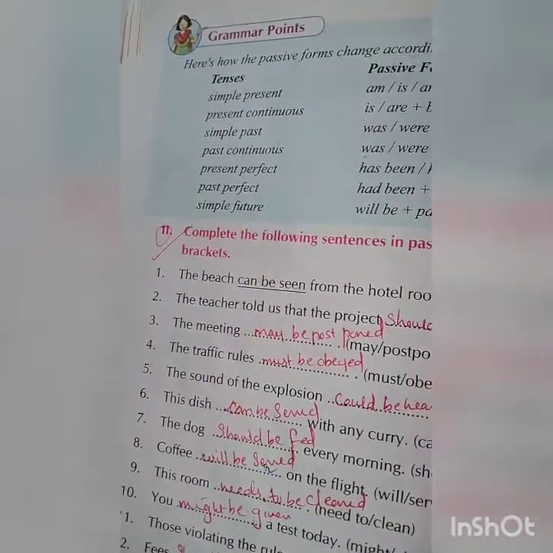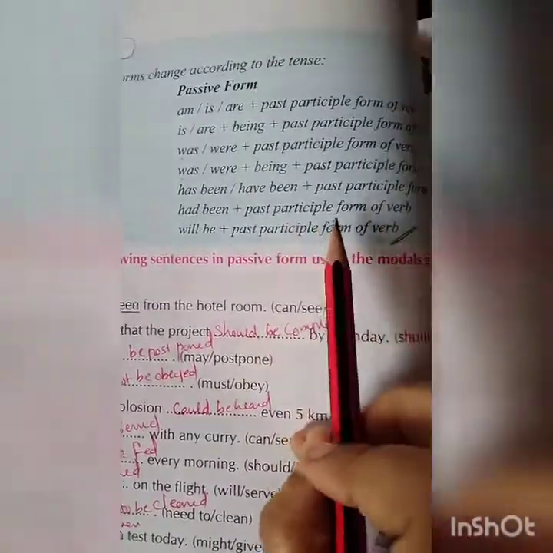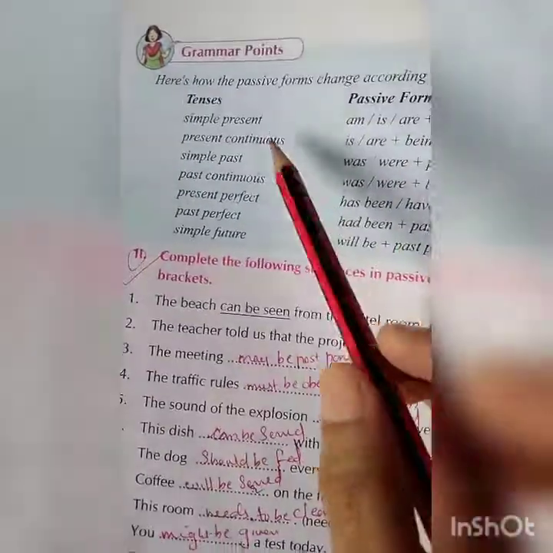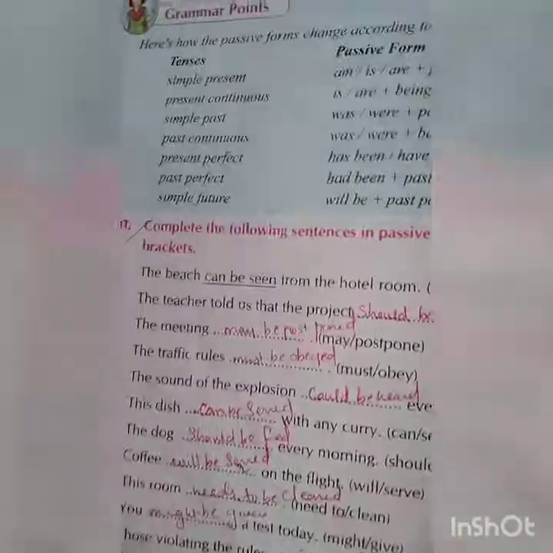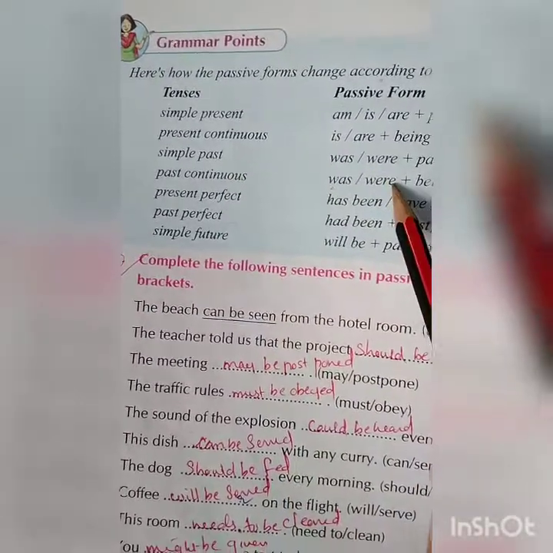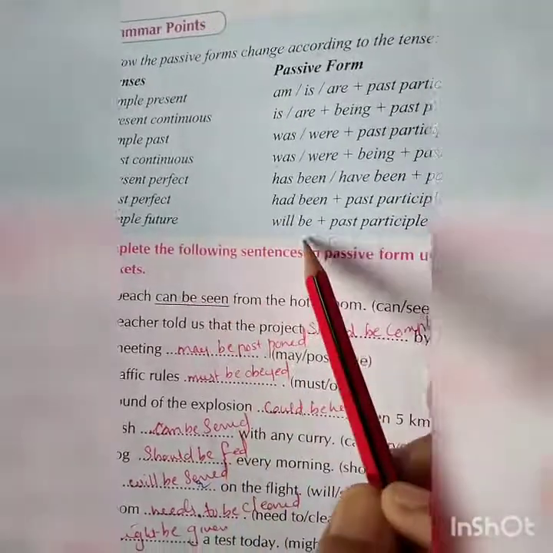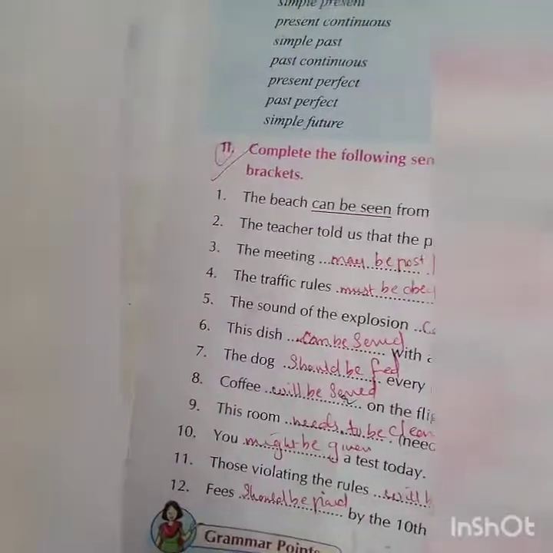Whereas in the past perfect tense, had been plus past participle form of the verb. You have to read the sentence and see in which tense the sentence is written. According to that you will apply your rules, and you have to learn these rules, children. Then only you will be able to change the active voice into passive voice. Simple future tense, will be plus past participle form of the verb.